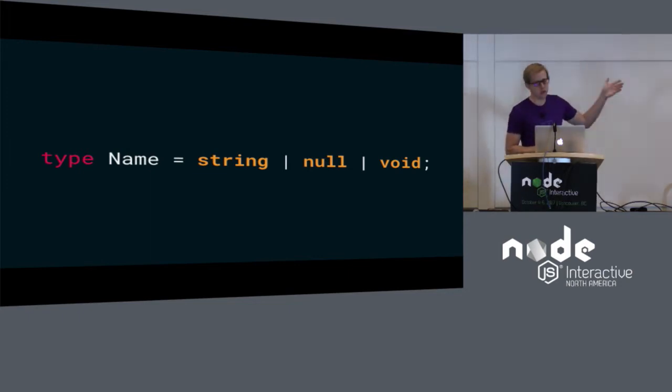Flow supports unions of types. So you can read void as undefined here. So this is saying that there's a type called name, and it's either going to be a string or it might also be undefined or null. This is really common in JavaScript.